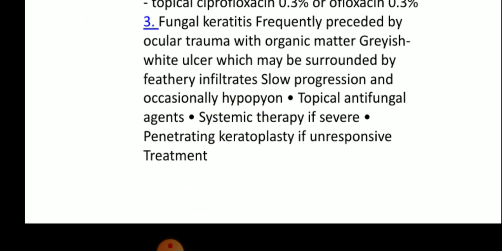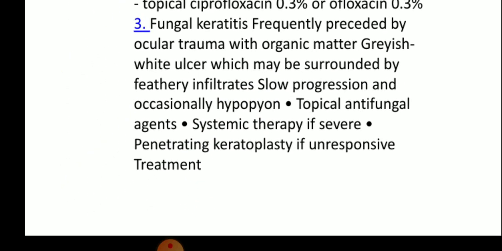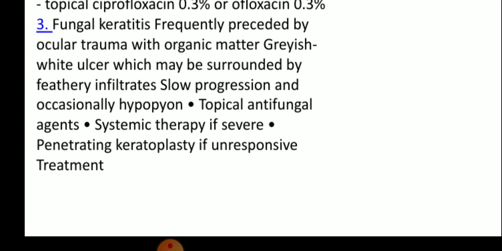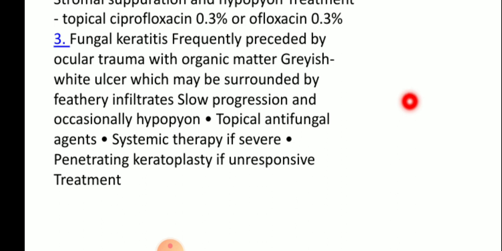Coming to fungal keratitis. Fungal keratitis is frequently preceded by ocular trauma, mainly trauma with organic matter.